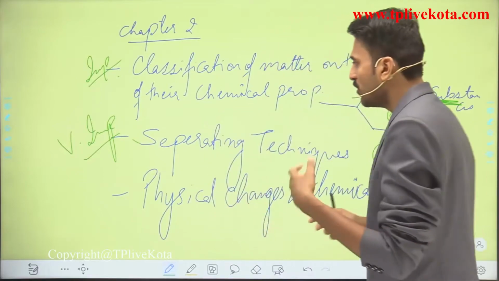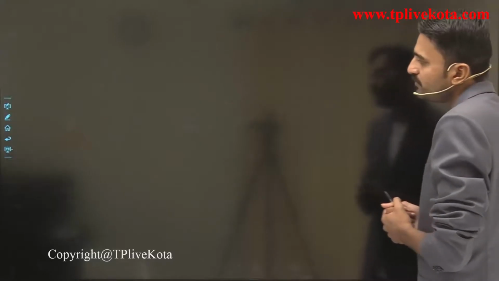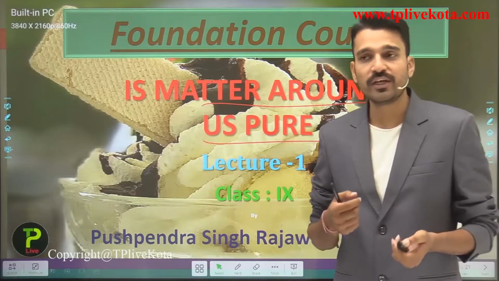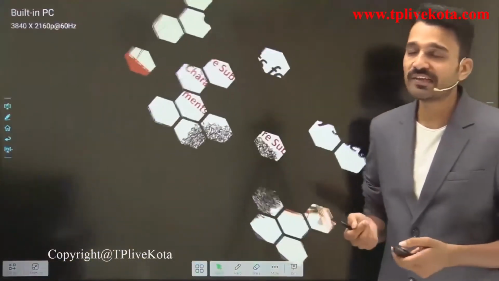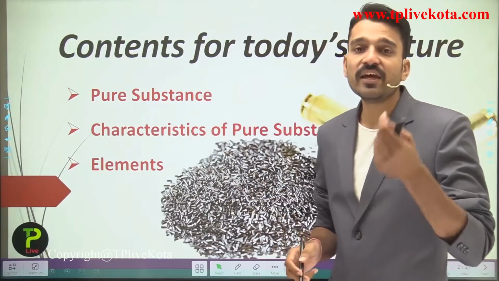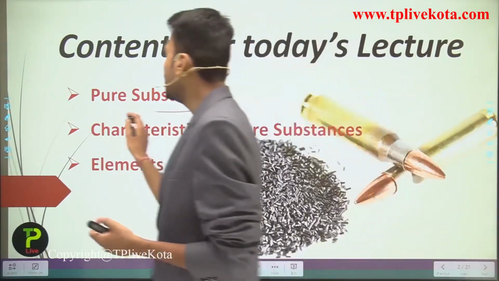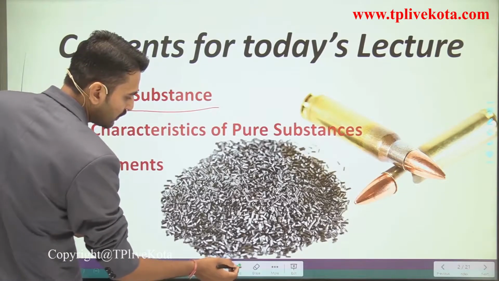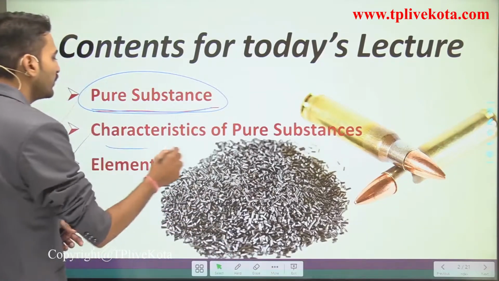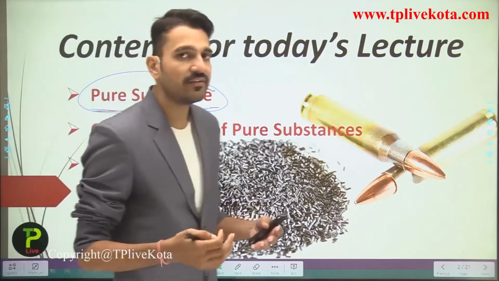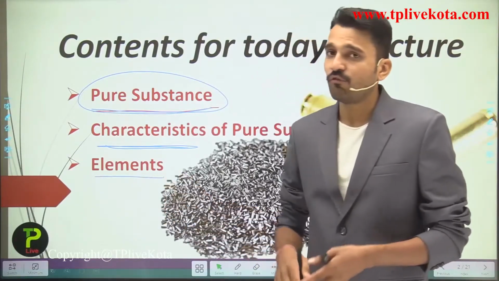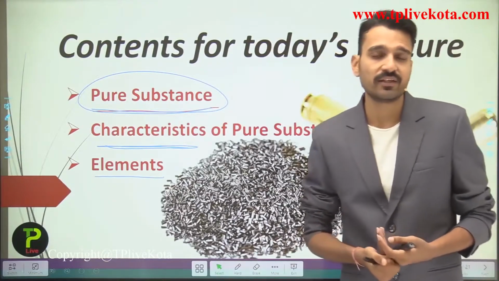So now students, moving back to our lecture, this is chapter number 2, and what are the contents for today's lecture? Today we will be dealing with pure substances and their characteristics. First of all, we will see how we classify substances, whether they are pure or impure. Then, if a substance is pure, what will be its characteristics. And at last we will see what elements are, what the types of elements are, and how we classify the elements.